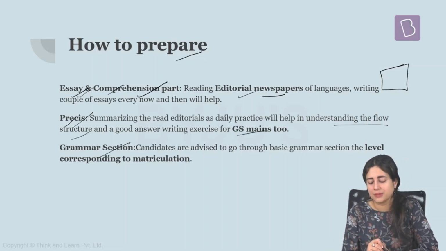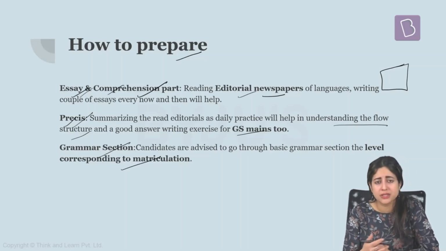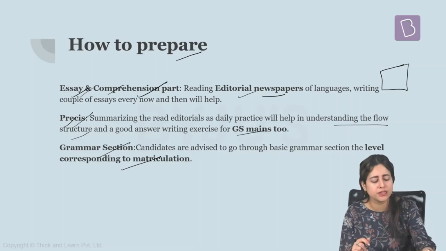Another thing is your grammar portion. Now, basic grammar can definitely be improved by referring to 10 standard books or 12 standard books of English grammar, but again, it is not an overnight process. To improve grammar, it is very crucial to improve vocabulary, sentence structure and sentence formation, and again, these things are very related to reading. The wider you read, the better you become at this.